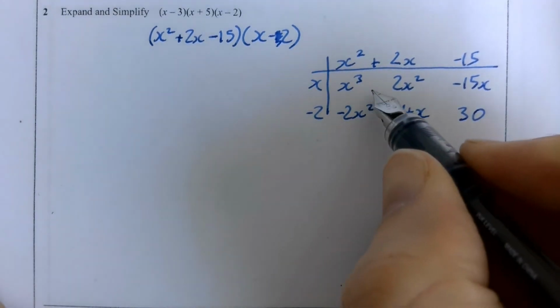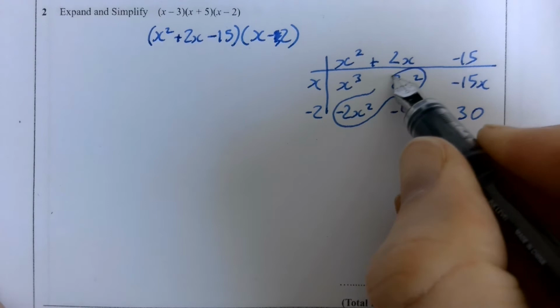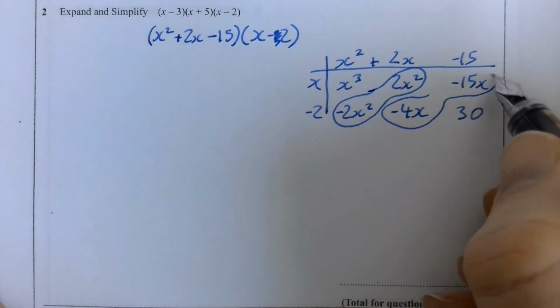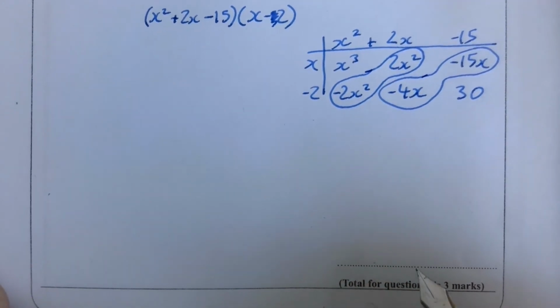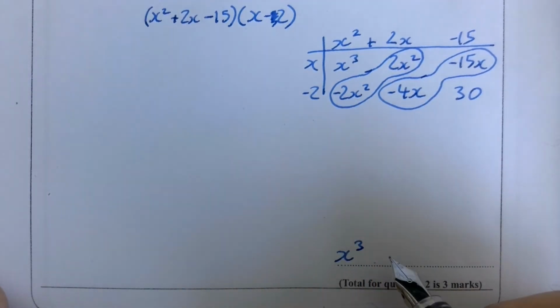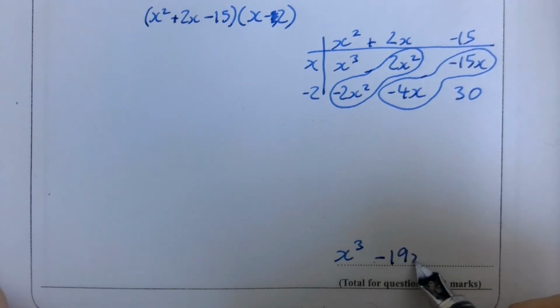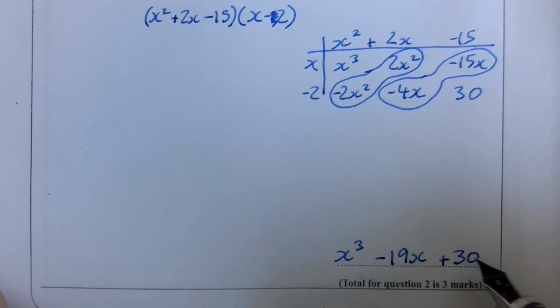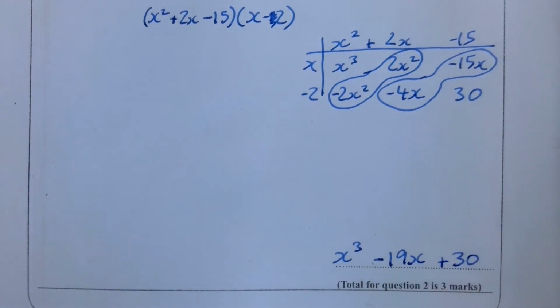And then we've got to be careful again, adding our negatives together. So you've got x cubed, plus 2 take 2 is nothing. Negative 15 add negative 4, well that's going to make more negatives, so that's negative 19x and plus 30 on the end.